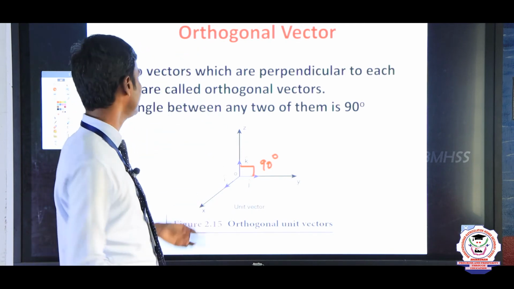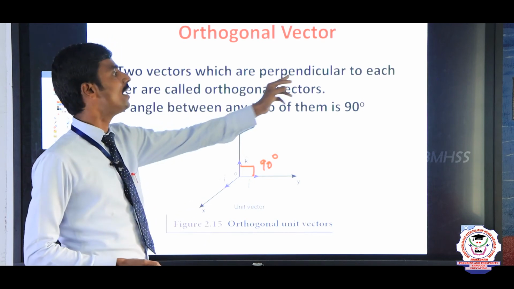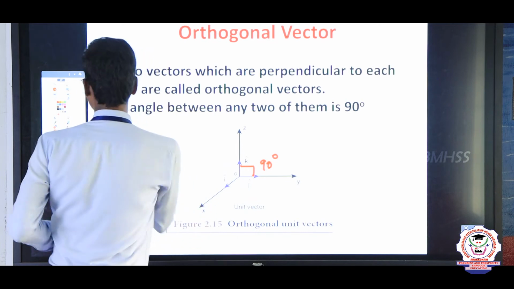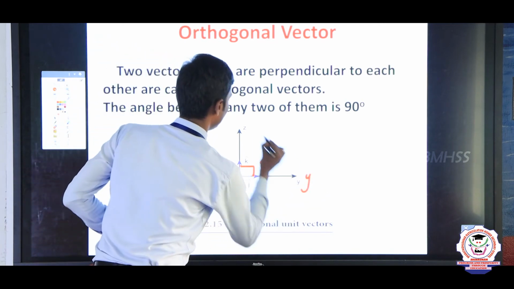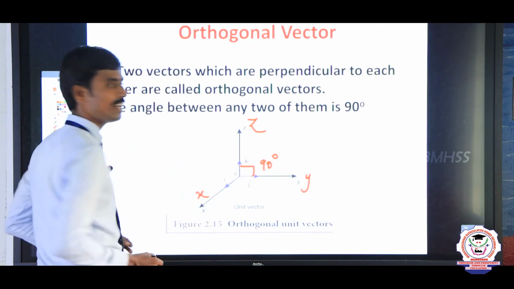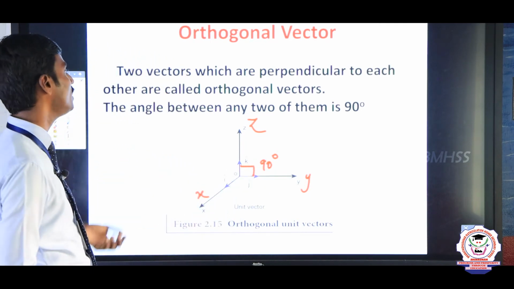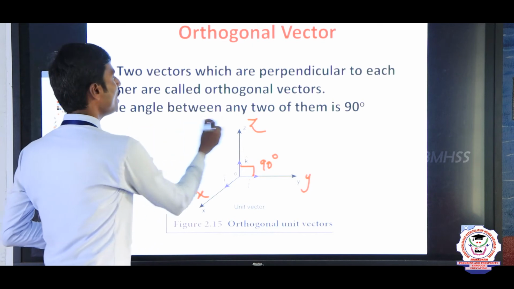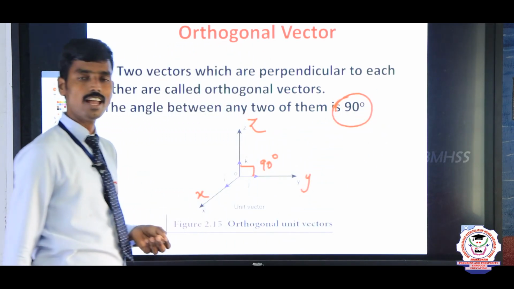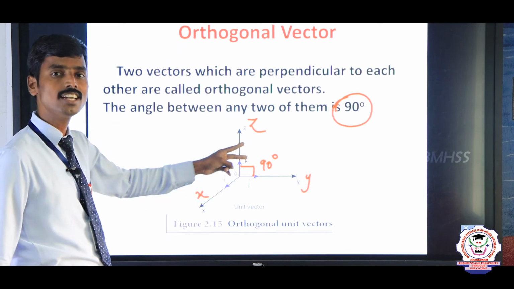Orthogonal vector. Listen here. Two vectors which are perpendicular to each other, y and z. This is y, this is z, this one is x. Here any two vectors making an angle of 90 degrees, this type of vector we call orthogonal vectors. The angle between them, 90 degrees, is very important. The angle between the two vectors is 90 degrees.